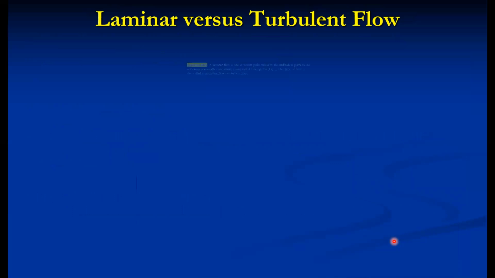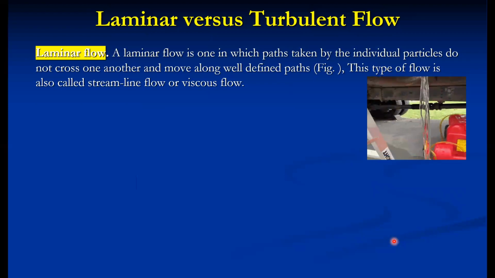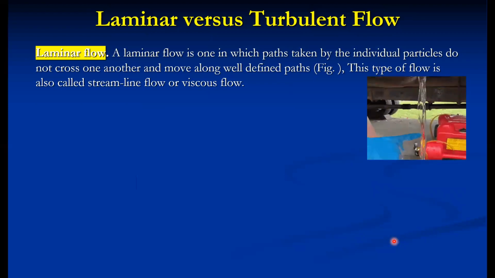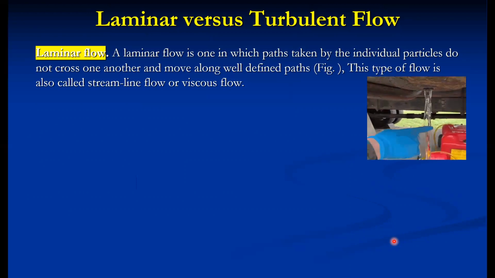Then laminar versus turbulent flow. Laminar, the dictionary meaning of laminar is parallel layers. So laminar flow is one in which the paths taken by individual particles do not cross one another and move along a well-defined path. This type of flow is called streamlined flow or viscous flow.